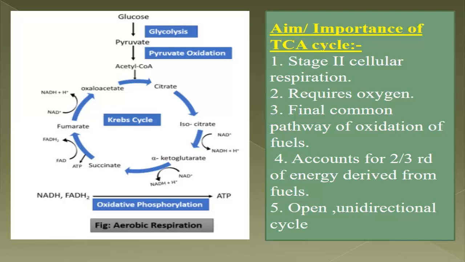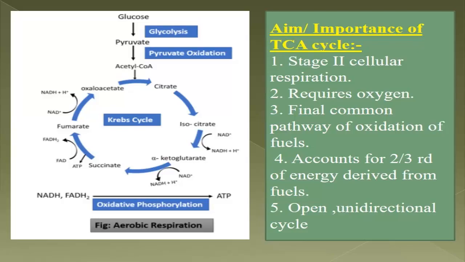Now if you calculate the whole ATP demand of our body per day, you will see that 2/3 of the whole amount of ATP needed for our day-to-day activity comes from the TCA cycle only. So the TCA cycle meets 2/3 of our energy requirements. So you can see how important it is. And the last point is that it is an open and unidirectional cycle. Now this point will be elaborated in a later slide. Actually it is an important "explain why" type of question. I will discuss it in the later slide.